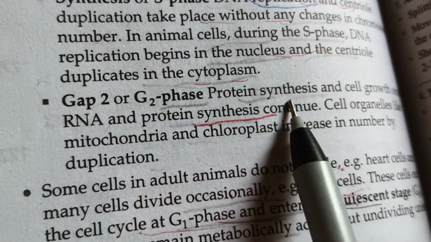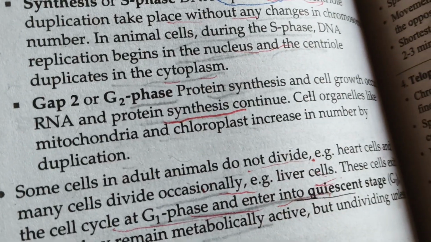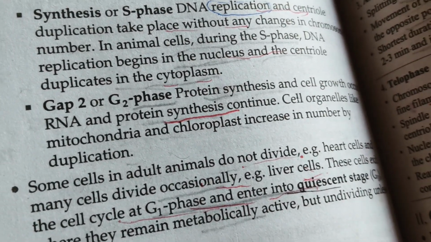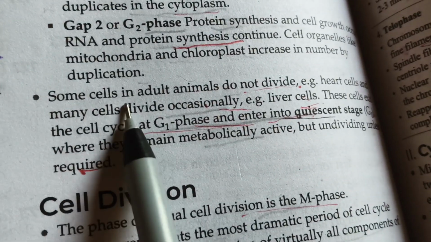Gap 2 or G2 phase: protein synthesis and cell growth occur. RNA and protein synthesis continue. Cell organelles such as mitochondria and chloroplast increase in number by duplication.